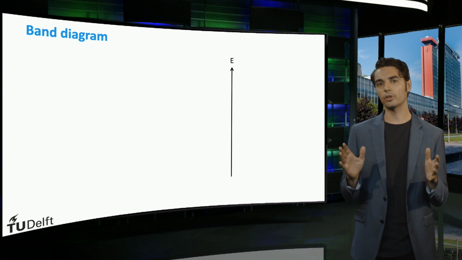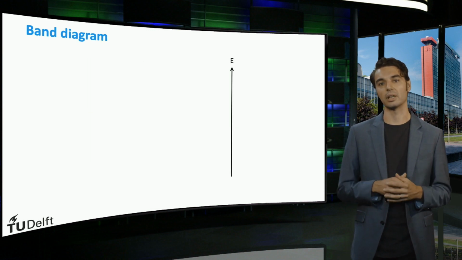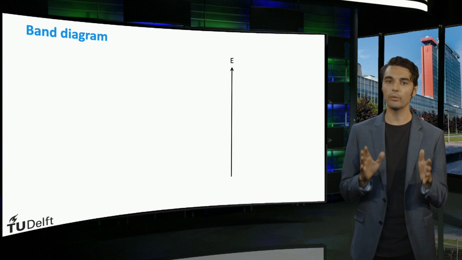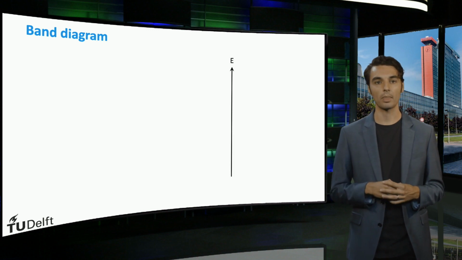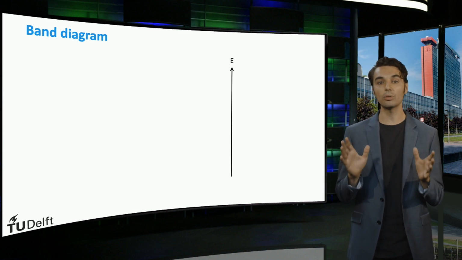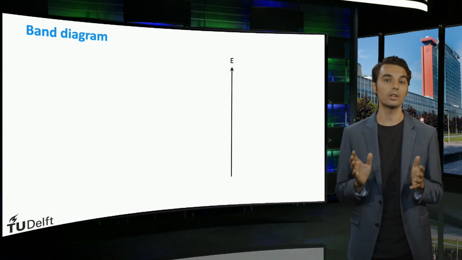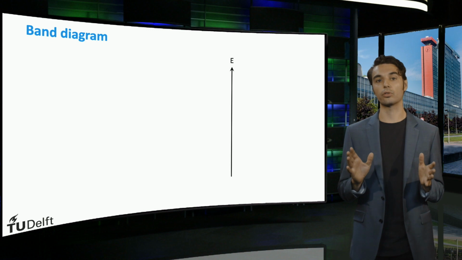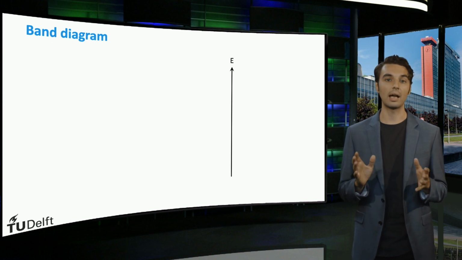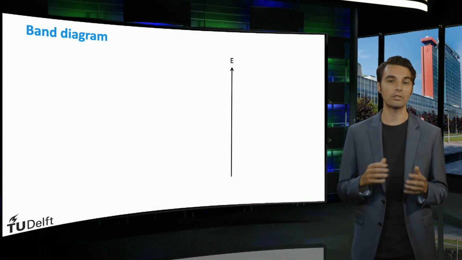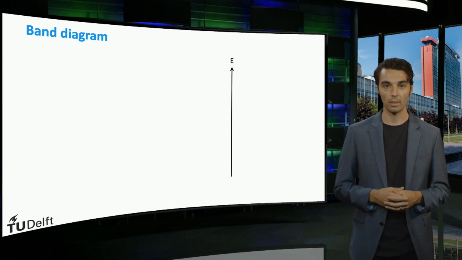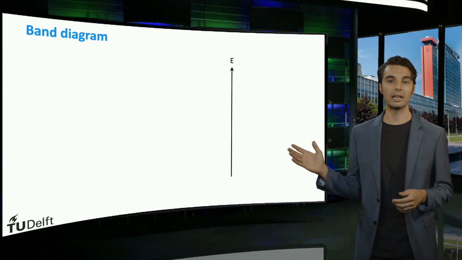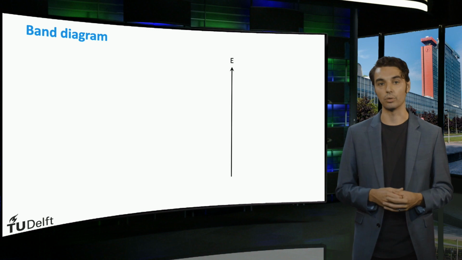But how does the amorphous structure affect the material properties of the silicon lattice? To answer that question, we will first look at the band diagram. As you may recall, the band diagram visualizes the energy levels of electrons in a semiconductor material. As explained in the first course of the Solar Energy Program, electrons are allowed discrete energy levels as described by Schrödinger's equation. This arrow is an axis indicating the direction of increasing energy level.